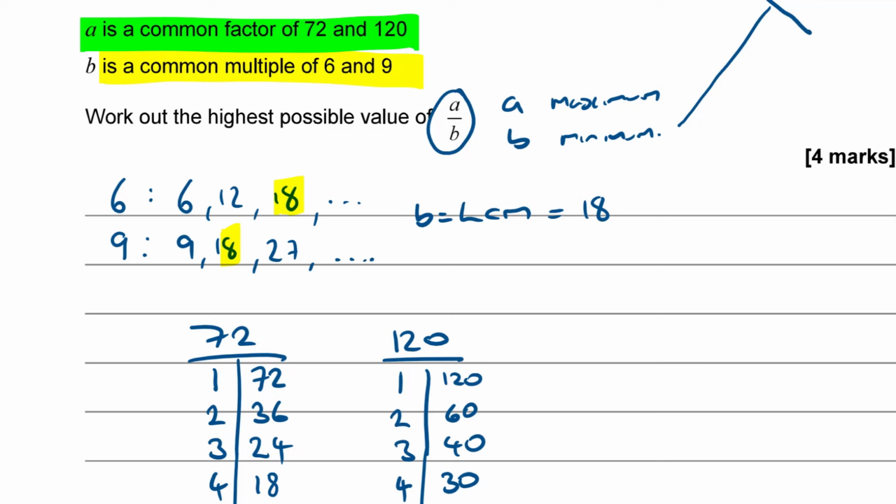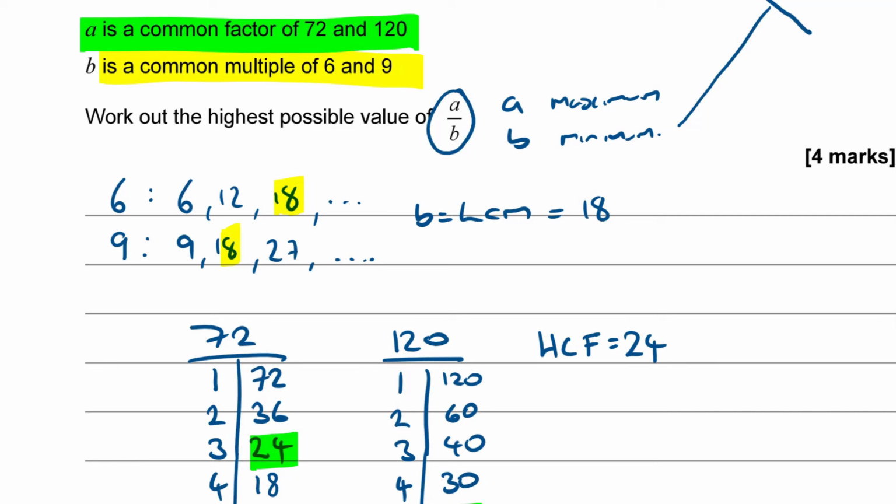So we want the HCF then of those two numbers. So we want A to be as big as it can be. So it's going to be the highest common factor of those two. So looking through my list, 72, no, 36 is my next biggest. That isn't on my list. 24, yeah, that's on my list. So look, 24 there, 24 there. So the HCF of these two numbers is 24.